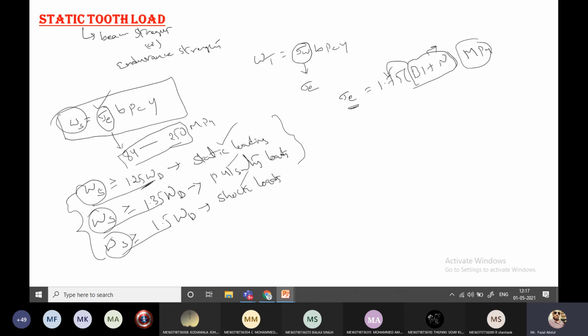If the parameters we get in ANSYS are within the limits, then only we allow it to go to manufacturing. Okay, so these things you can understand after completion of the subject and after completion of the finite element analysis.